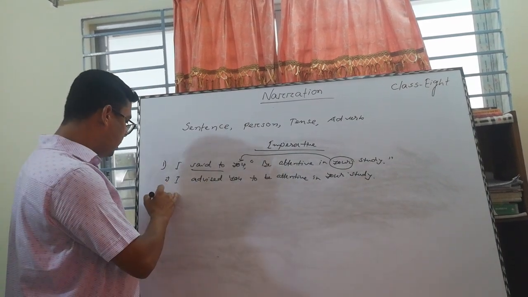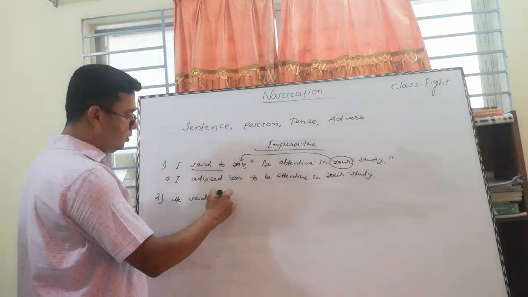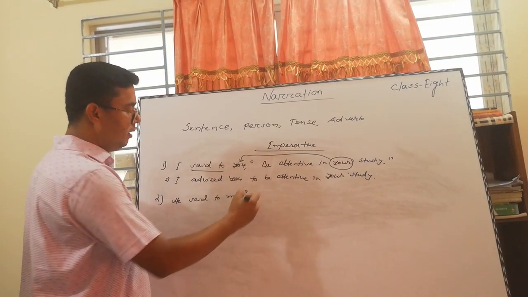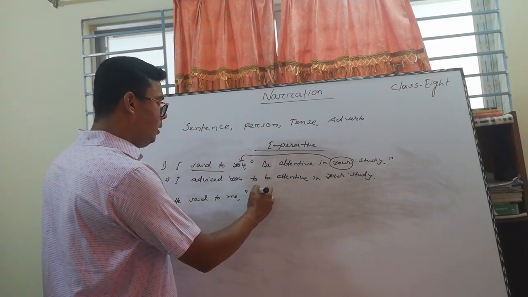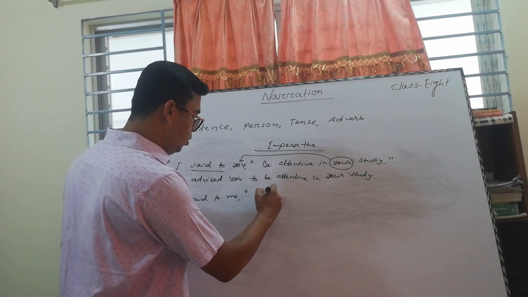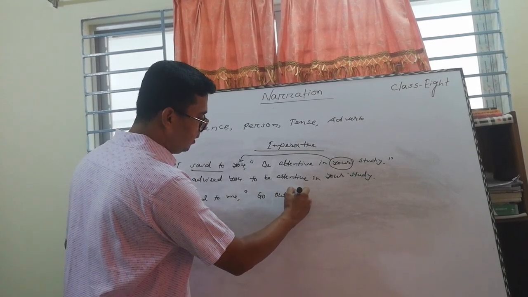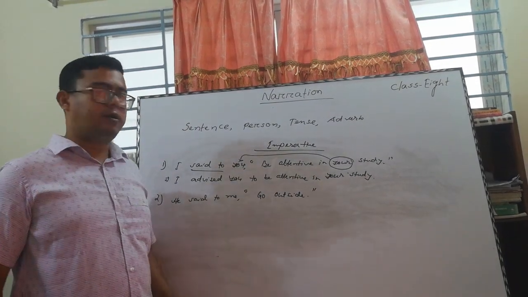Okay, now come to another example. He said to me, "Go outside." So it is an order here.